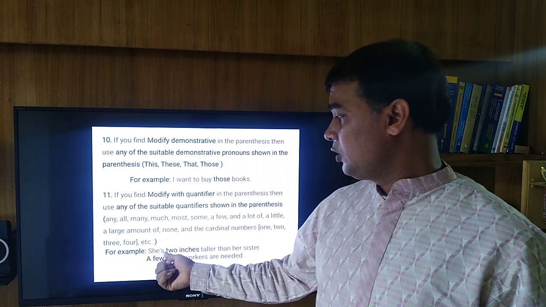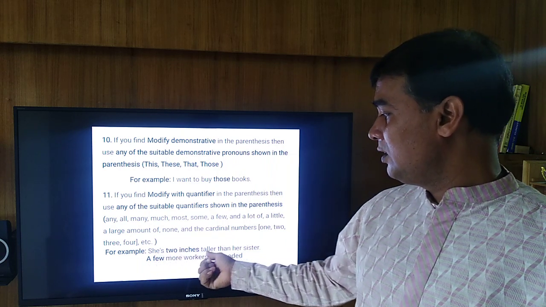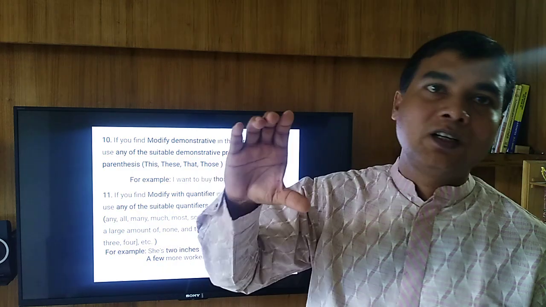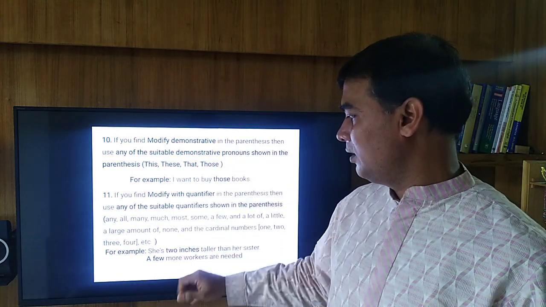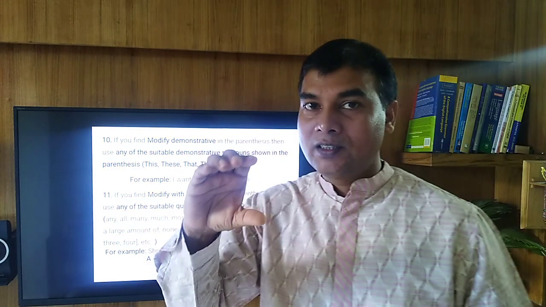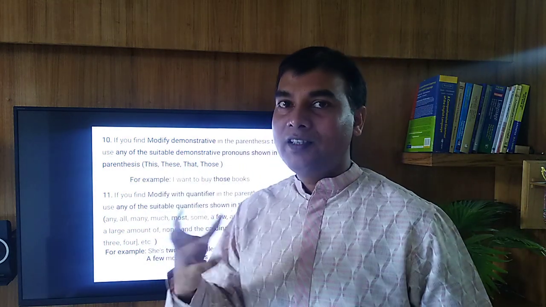For example, she is 2 inches taller than her sister. Here 2 inches. This indicates the quantity. So this is quantifier. A few more workers are needed. How many workers? A few. This is a quantifier. It indicates the quantity.